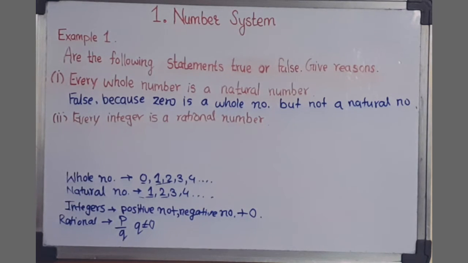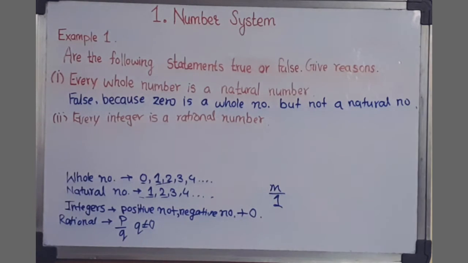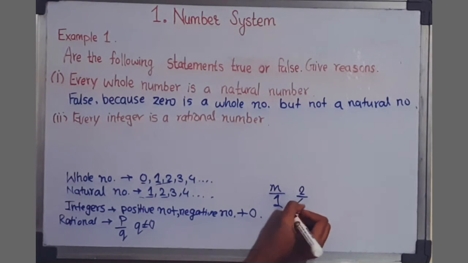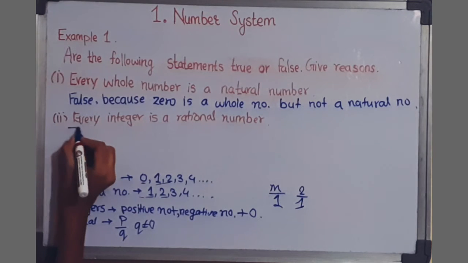This statement is true. The reason is that every integer m can be expressed in the form of m by 1. So whichever integer is there, we can express it in the form of m by 1. Suppose the integer is 2, so we can express it as 2 by 1, which is in the form of p by q where q is not equal to 0. So let's write it down.